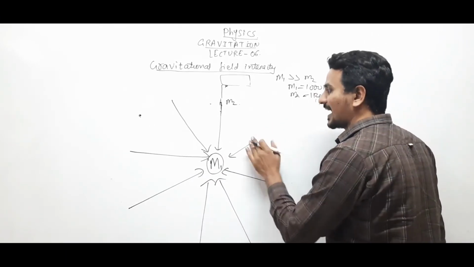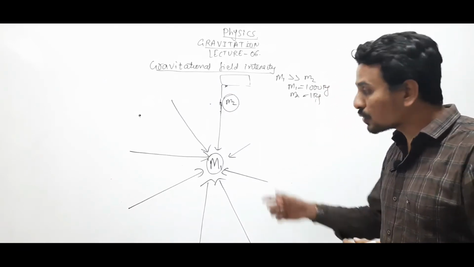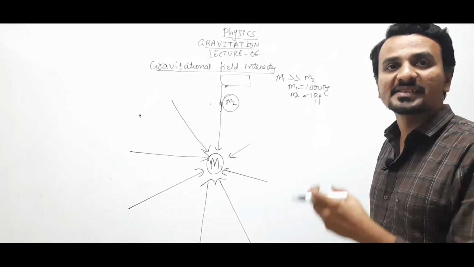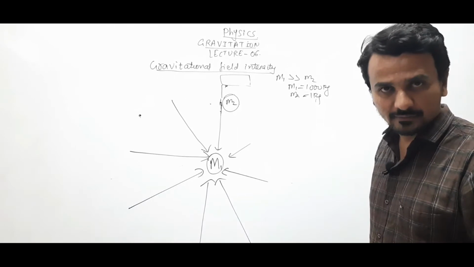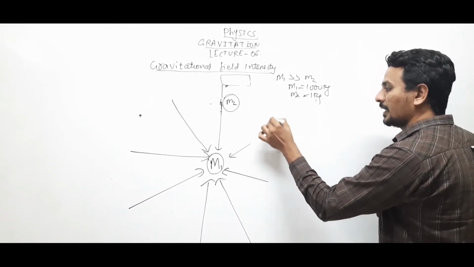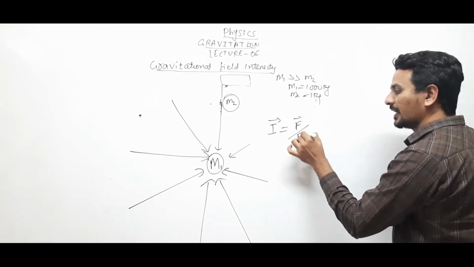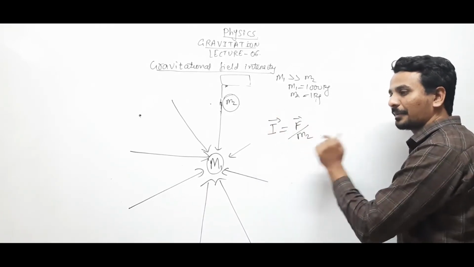So the force exerted on a unit mass by the source mass is known as gravitational field intensity. So gravitational field intensity I is defined as force acting on a unit mass. For us, unit mass is m2,